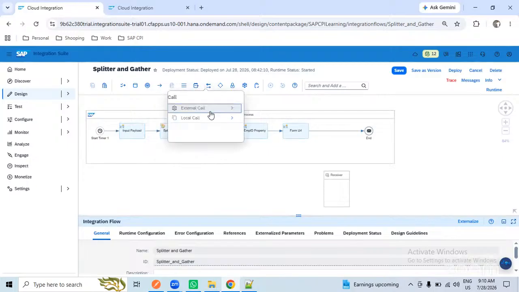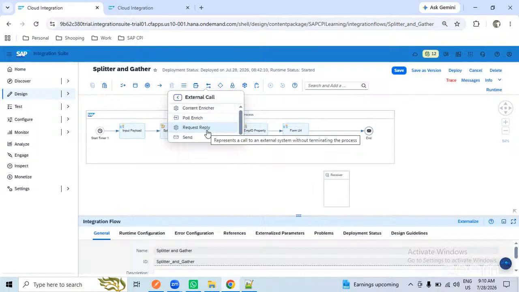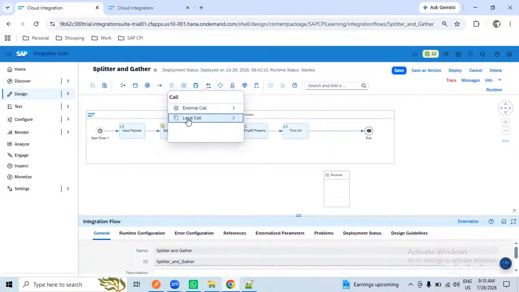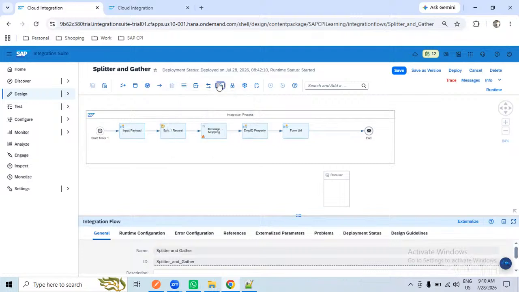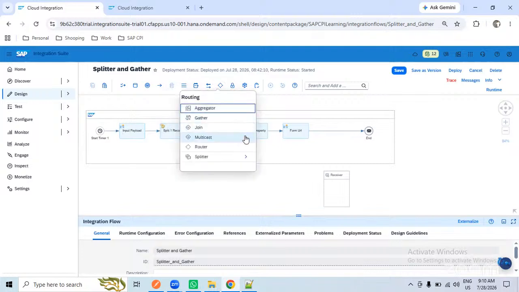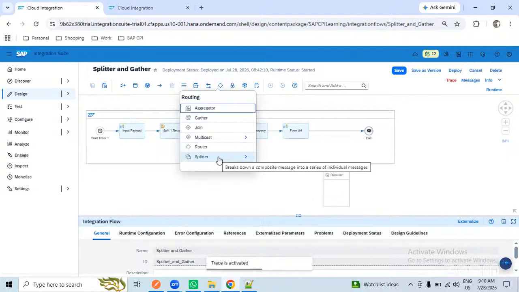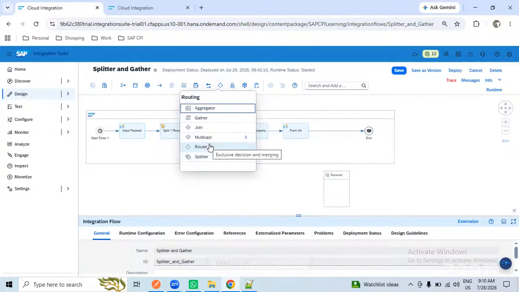Here external request reply, using the Bicepter account, we have fetched the data and sent emails, which we have covered here. So only process call we covered, these two we haven't covered. Here multicast we covered, in the splitters we covered only general splitter and router. Gather I thought of completing today, but due to time we cannot cover this one. So we'll do this one tomorrow.